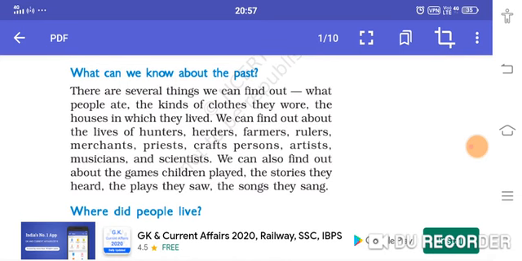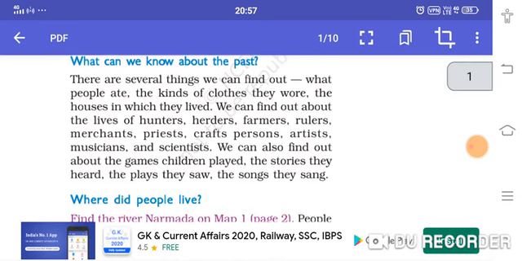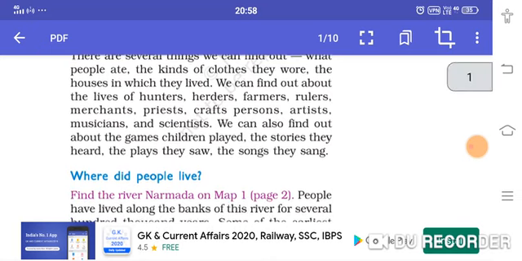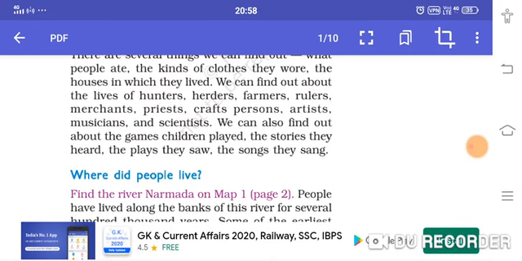What can we know about the past? There are several things we can know about our past, such as what people used to eat, the type of clothes they used to wear, the houses in which they used to live. And there are people like hunter-gatherers, herders, farmers, rulers, merchants, priests, craftspersons, artisans, musicians and scientists.